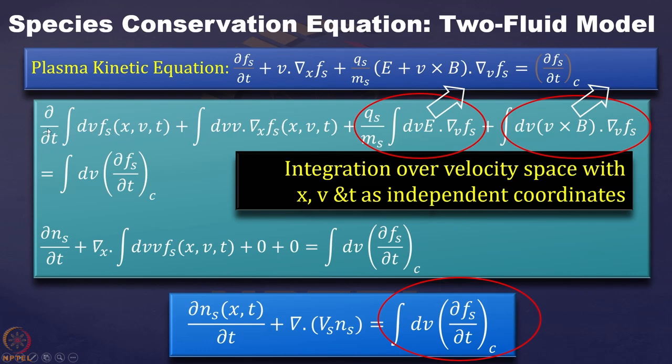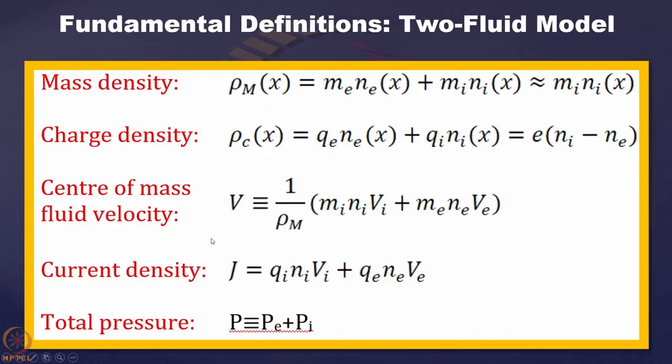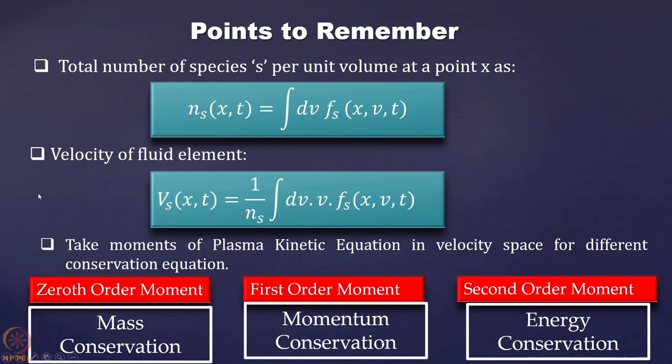So what we get here is ∂ns/∂t. Then this term, there is grad x, and then you integrate dv v fs(x,v,t). What we have defined over here is the velocity of the fluid element: this integration divided by ns.